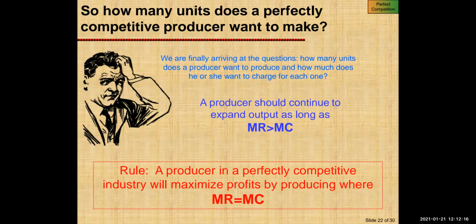We are finally arriving at the question of how many units he would want to produce and how much he or she wants to charge for each one. A producer should continue to expand output as long as his marginal revenue is greater than his cost. So as long as your MR, that is marginal revenue, is greater than marginal cost, he can produce the commodity. And the producer in a perfectly competitive industry will maximize profit by producing where marginal revenue is equal to marginal cost.